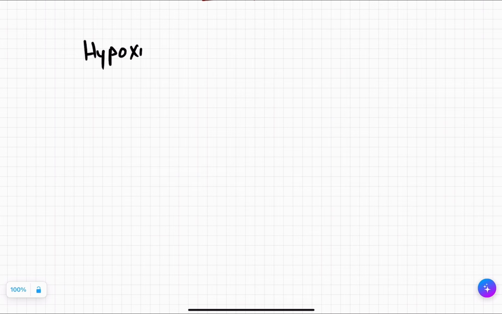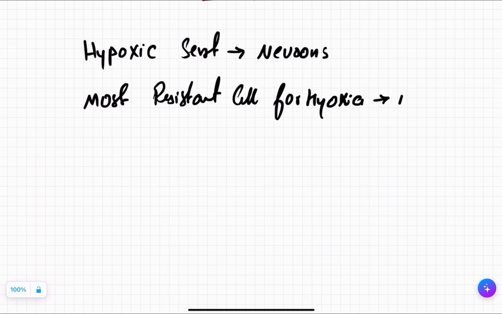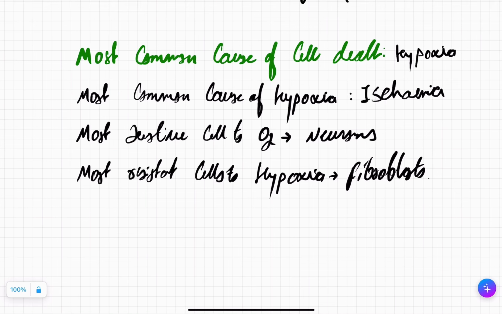Now which is the most sensitive cell for hypoxia? The most hypoxia-sensitive cell is our neurons. And which is the most resistant cell for hypoxia? That is our fibroblast. Right? So the most common cause of cell death is hypoxia. What is the most common cause of hypoxia? It is ischemia. What is the most sensitive cell to oxygen lack? That is our neurons. And which is the most resistant cell to hypoxia? That is our fibroblast. Got it?